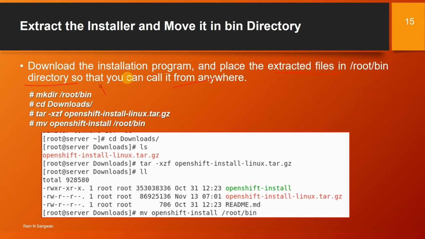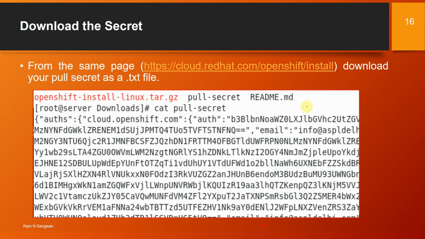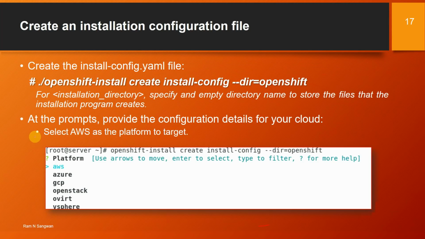So make a directory root bin if it is not there. Go to the download folder, extract the file, move the file, that is openshift-install, to root bin so that you should be able to call this program. Look at the screenshot: cd Downloads, list, extract the file, move the file to the bin folder, the root bin folder here. Then from the same page, download the pull secret as a text file, and this is the pull secret file. You see that it is a very lengthy key.